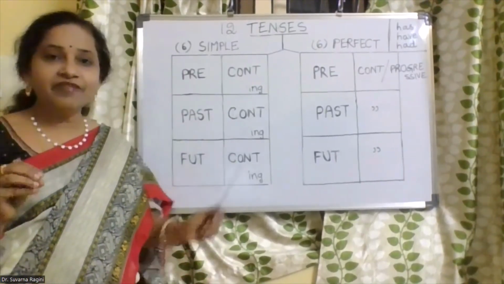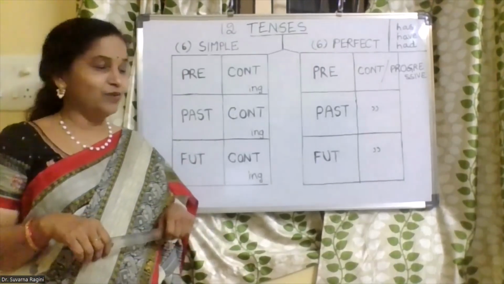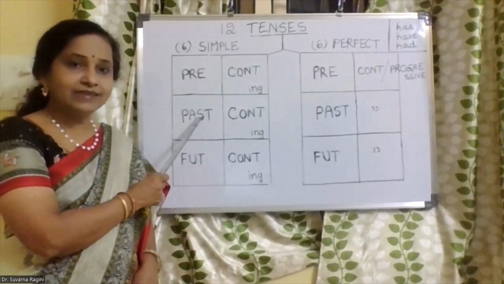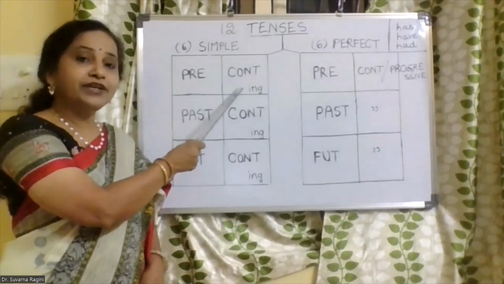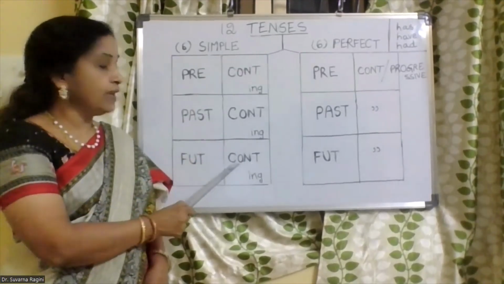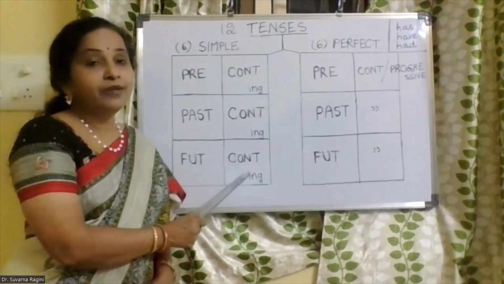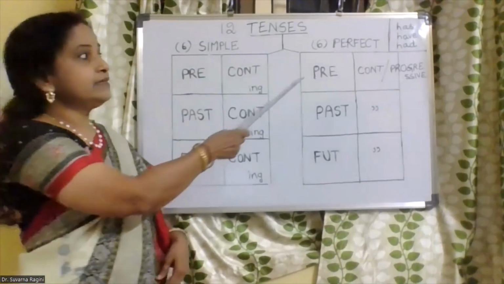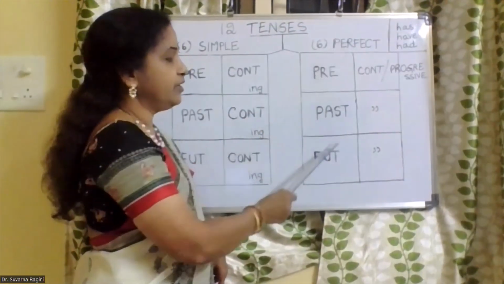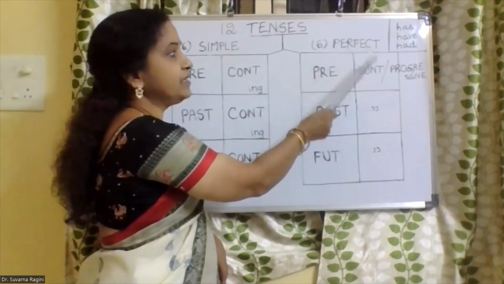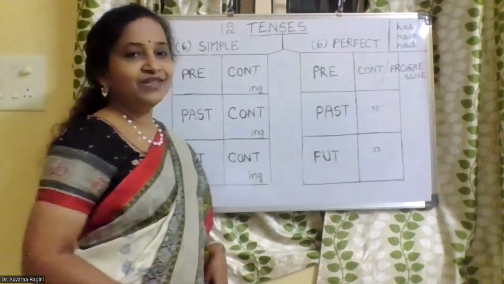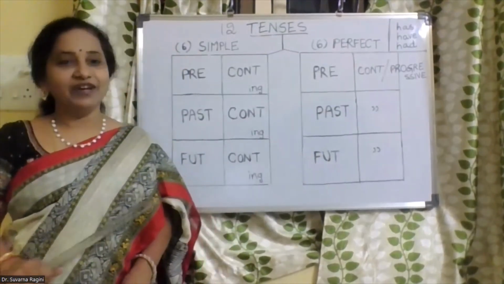Okay, so let us quickly revise what all tenses you have learned till now. The 6 simple tenses are present tense, past tense, and future tense, and present continuous, past continuous and future continuous. Or else you can also call them progressive tenses. And the six perfect tenses are present perfect, past perfect, future perfect, present perfect continuous, past perfect continuous, and future perfect continuous. So these are the 12 tenses you have learned now.